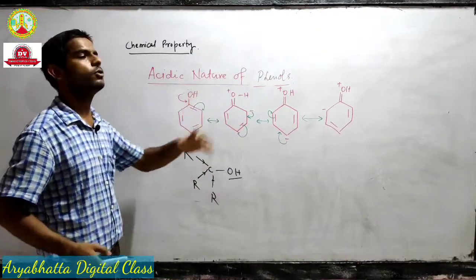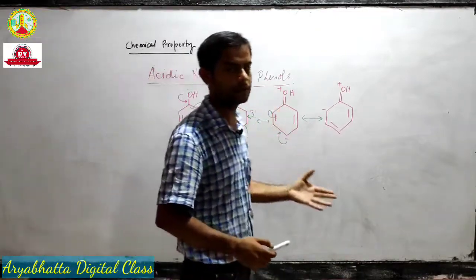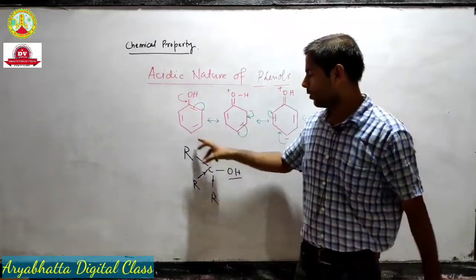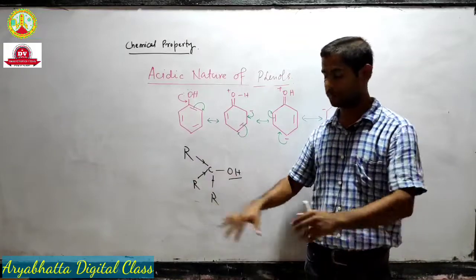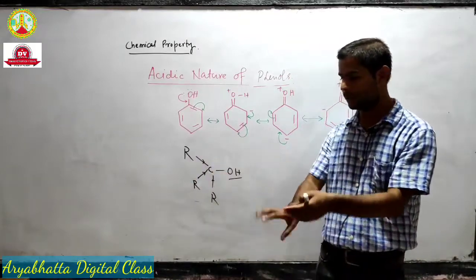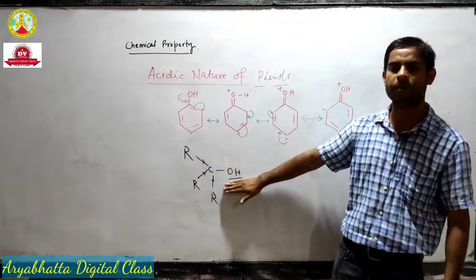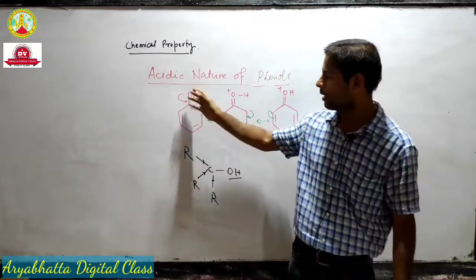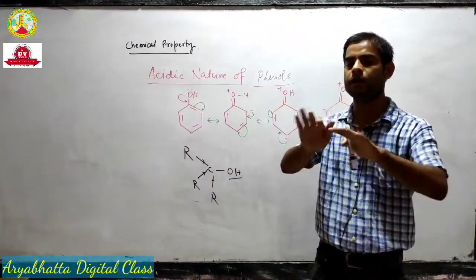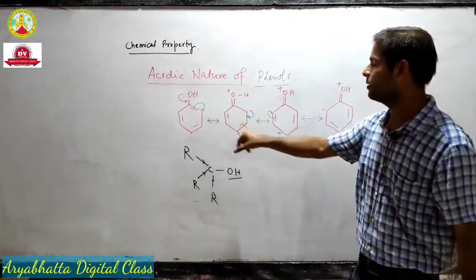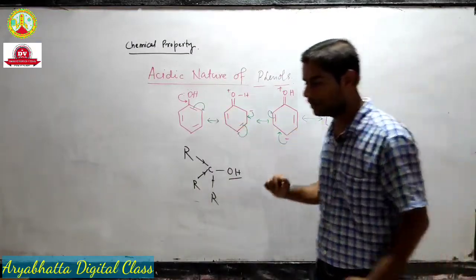If polarity increases, obviously the acidity will increase. So for this reason only, here we have plus I effect, electrons are being pushed, polarity is compromised, less acidic. Here electrons are removed, so it increases the overall polarity of the OH bond, and as a result acidity increases.